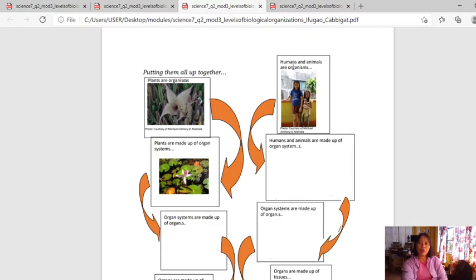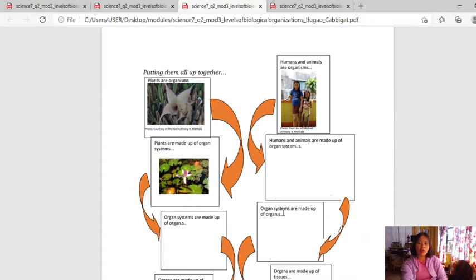How about here? Humans and animals are organisms. So these are humans, right? So there is a picture of human. And then humans and animals are made up of organ systems. So you're going to place or cut pictures of organ systems here. What are the organ systems that you know? You have skeletal system, what else? Circulatory system, muscular system, and so on. So you're going to draw or you're going to cut an organ system and paste it here or draw here.